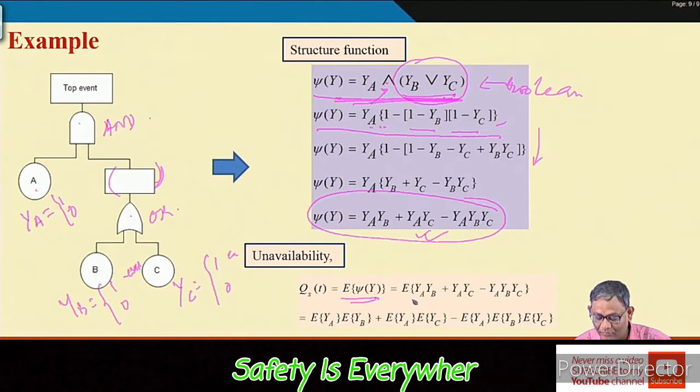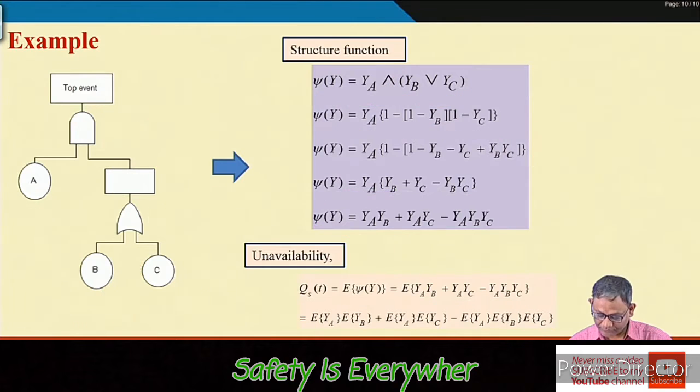So the expected value of YA YB, expected value of YA YC, and expected value of YA YB YC, these three. This will be summed up, this will be added and this will be subtracted. Now YA YB, again because of the independent nature, will be multiplied. So this is your structure function for this fault tree.